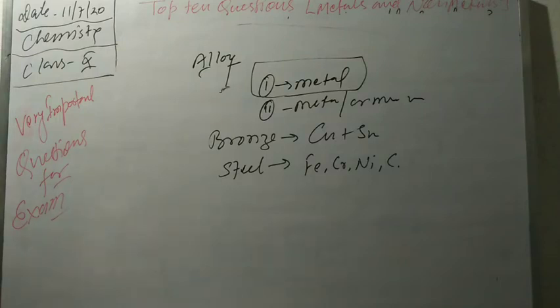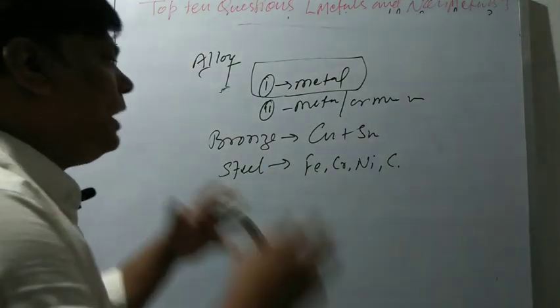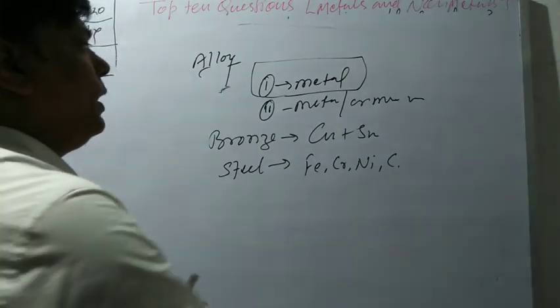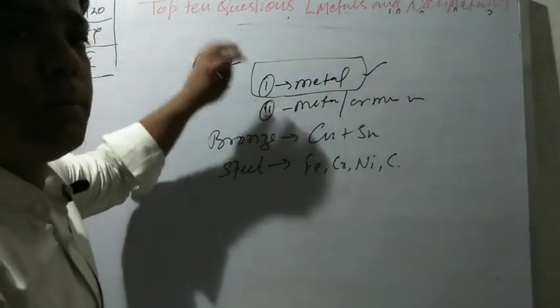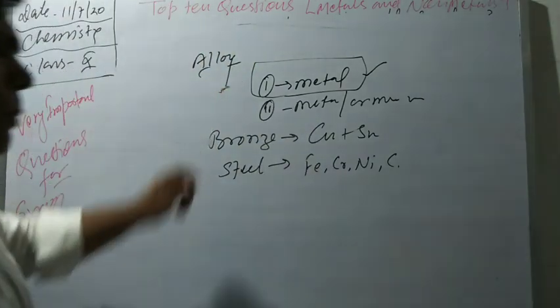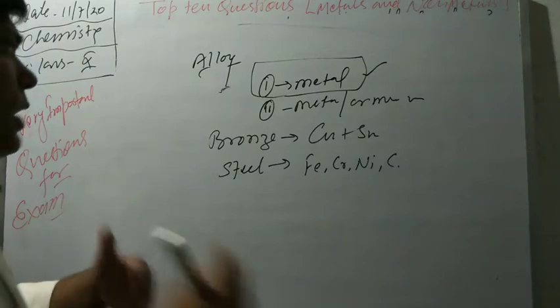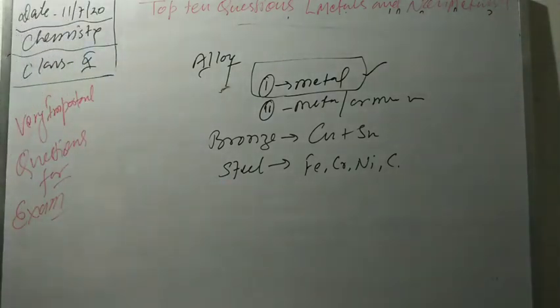So our next part is, what is the advantage of making an alloy? Why do we make an alloy? We make an alloy to enhance one of the properties of a metal. It may be to enhance its strength, its conductivity, or its resistance towards corrosion.